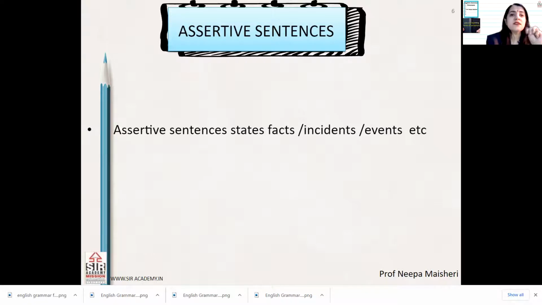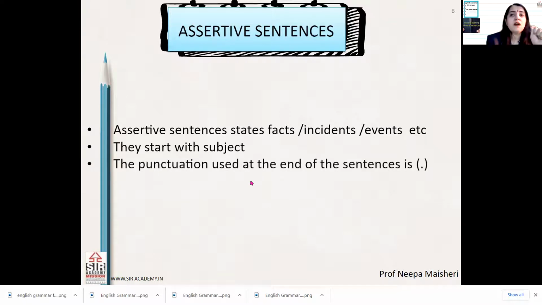What does the assertive sentence do? क्या बताते हैं वो लोग? फैक्ट्स बताते हैं, इंसिडेंट बताते हैं या फिर कोई इवेंट के बारे में बताते हैं. Second thing, they start with subject. And third, the punctuation that we use at the end of the assertive sentence is full stop. हम लोग कौन सा punctuation use करते हैं? Full stop use करते हैं.